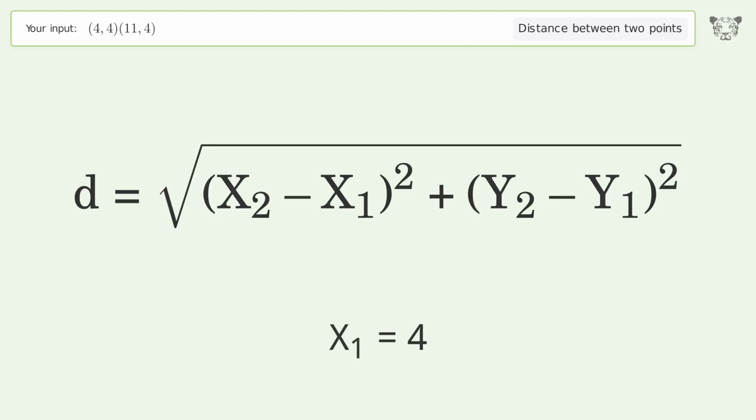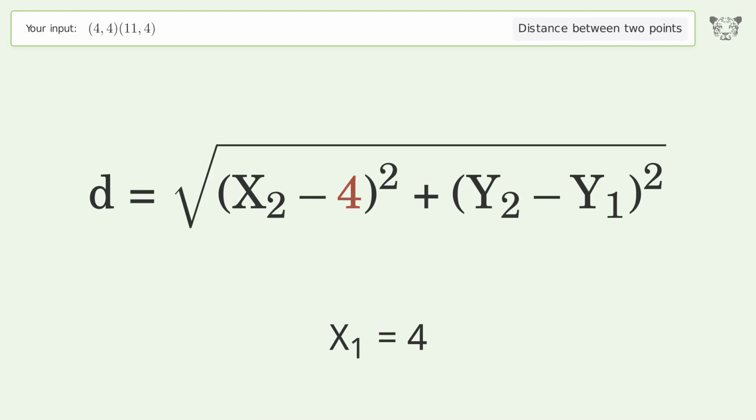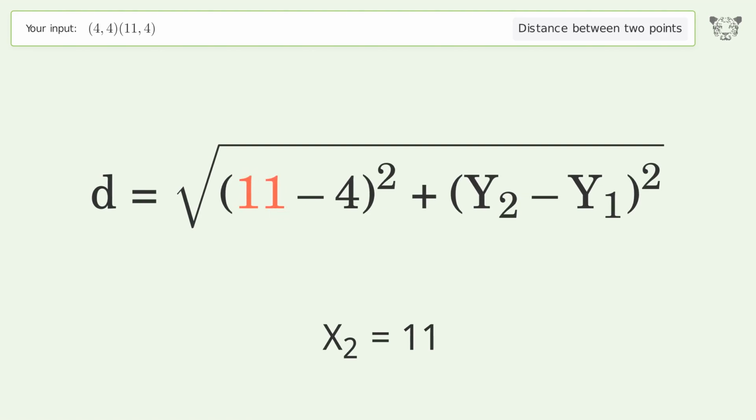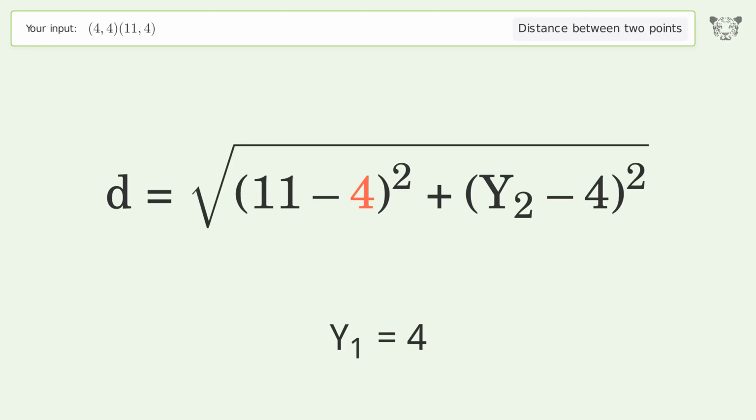x1 equals 4. x2 equals 11. y1 equals 4. y2 equals 4.